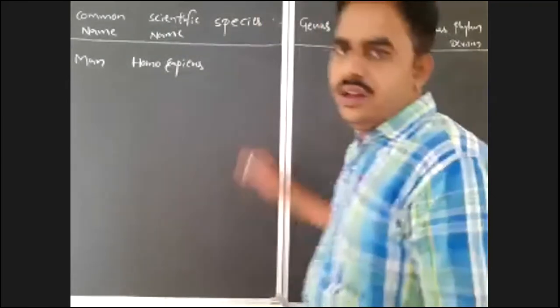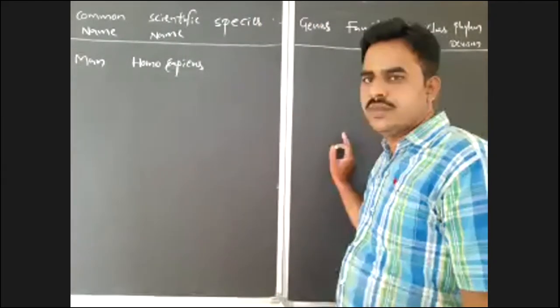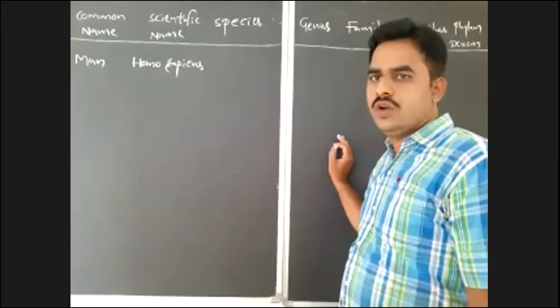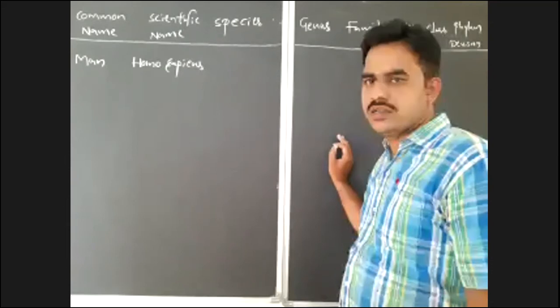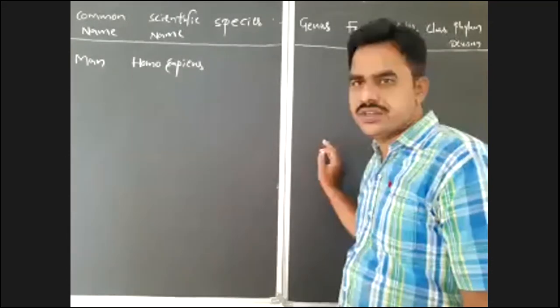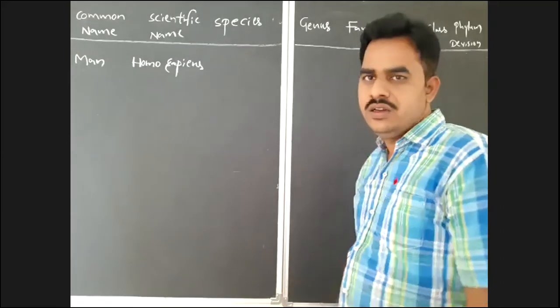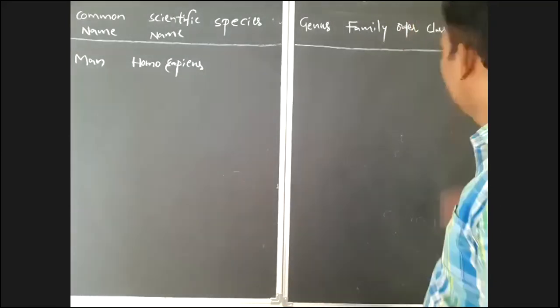If you move from species to kingdom, you may get confused, because we have to arrange all the taxonomical categories in descending order. Always arrange them in descending order. So now we will observe the kingdom of man.